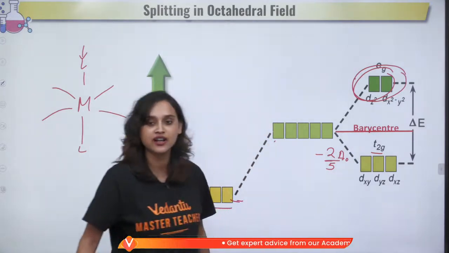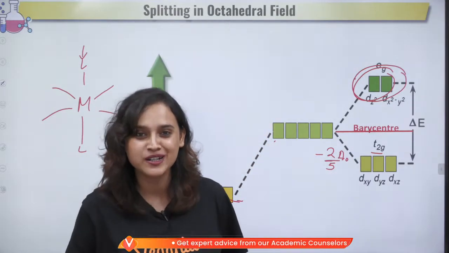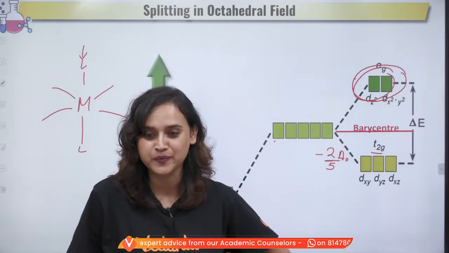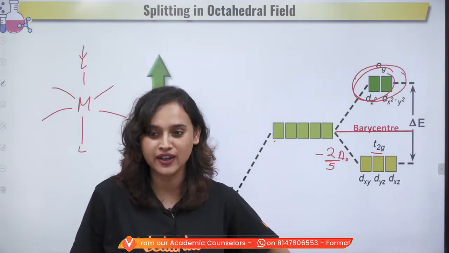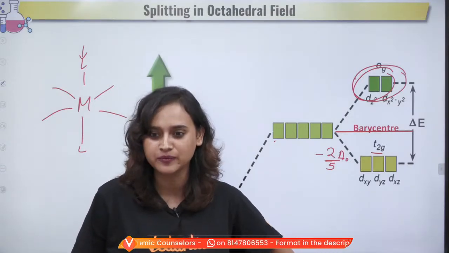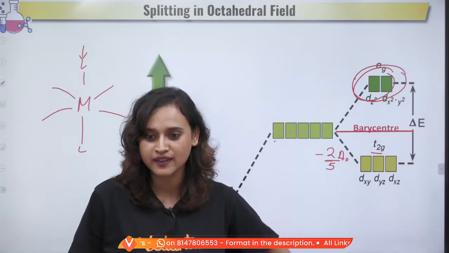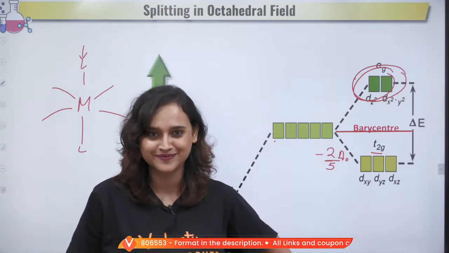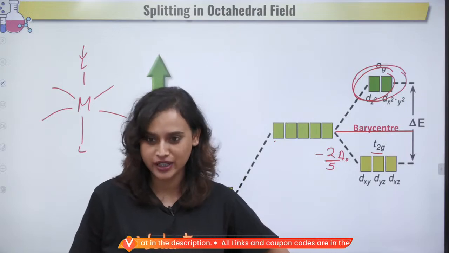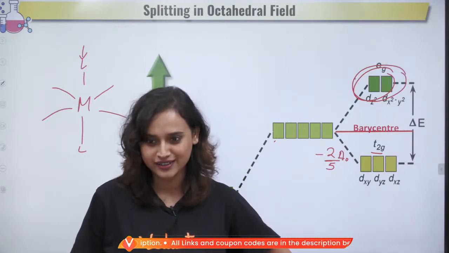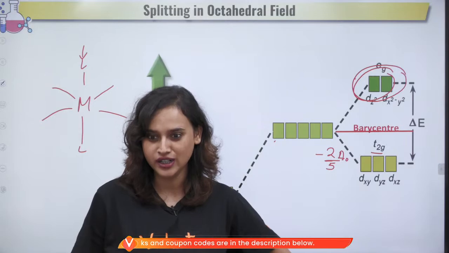Now tell me what is the value of minus 2 by 5. Quickly calculate it and tell me. Will it be equal to 0.4?